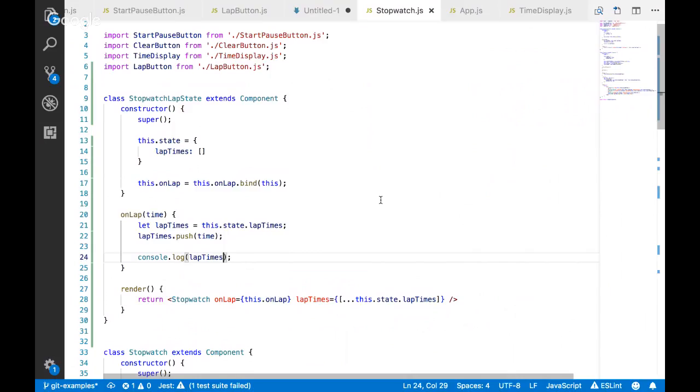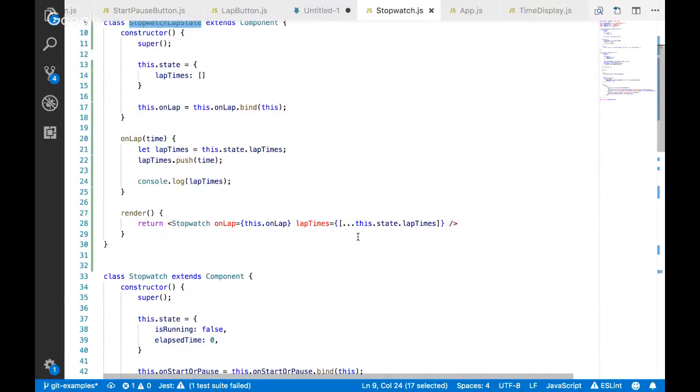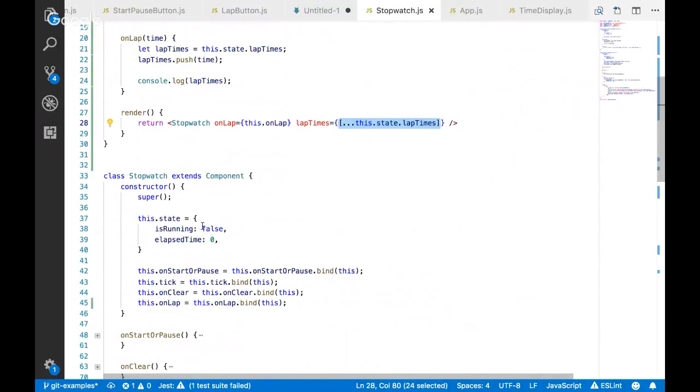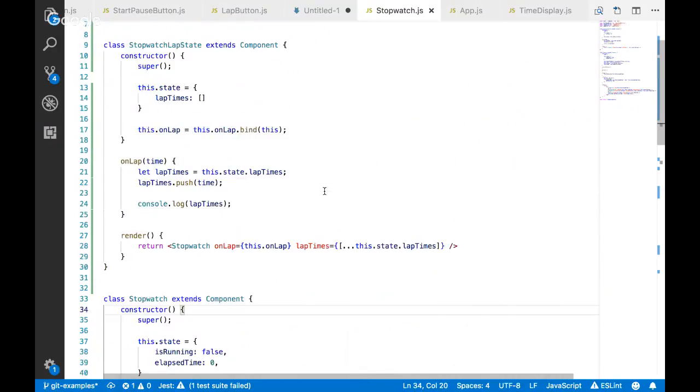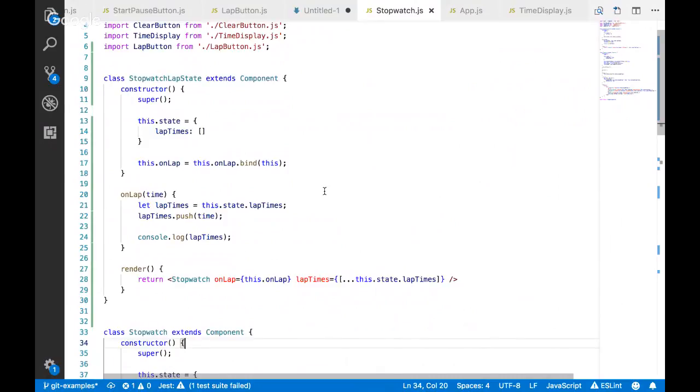The reason that's happening is because we're not telling React to re-render our stopwatch lap state component. Since it doesn't re-render, it doesn't call this render method, so it doesn't create a new copy of the state of the lap times array to pass in, which means that this stopwatch only has a reference to its original copy, and its original copy had nothing in it, right? So the first thing you need to realize is that you should never update the variables in the state directly. You should always do it by calling set state, right?